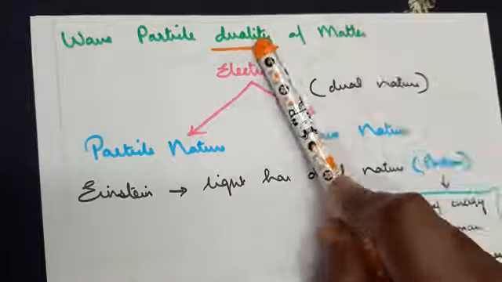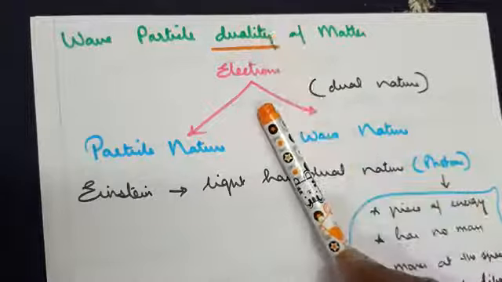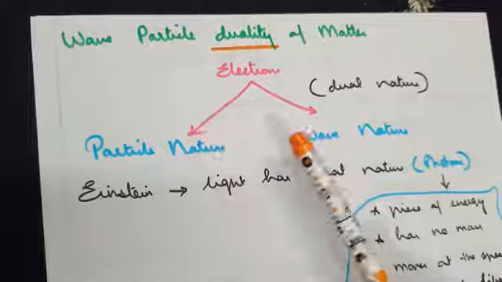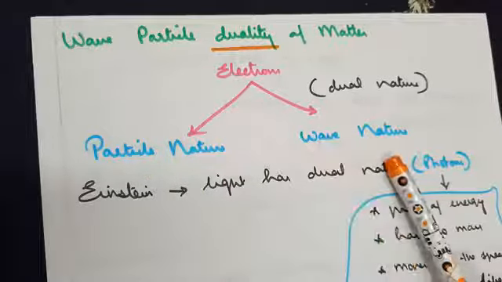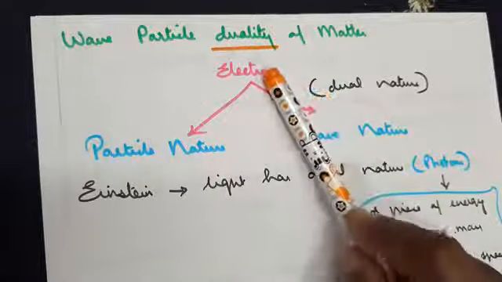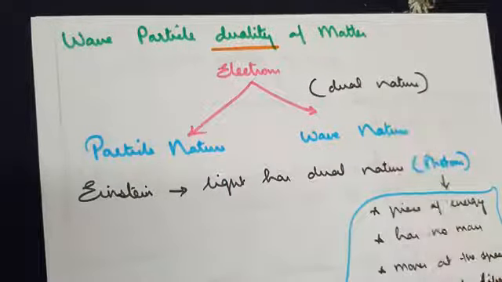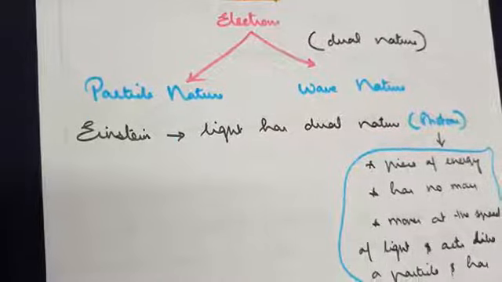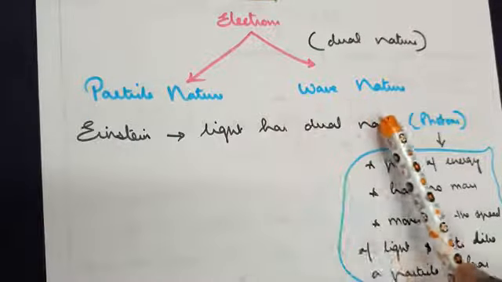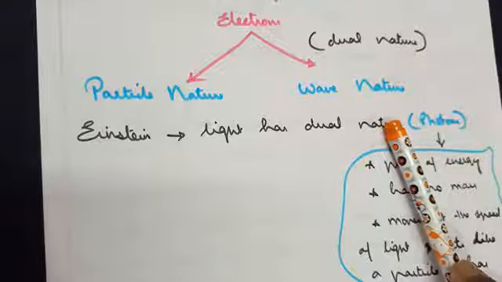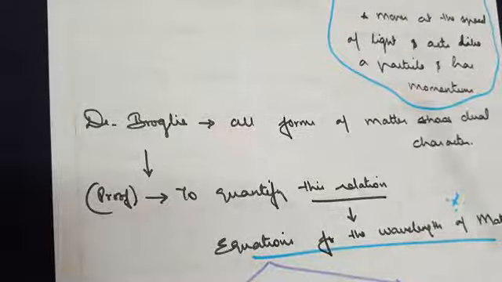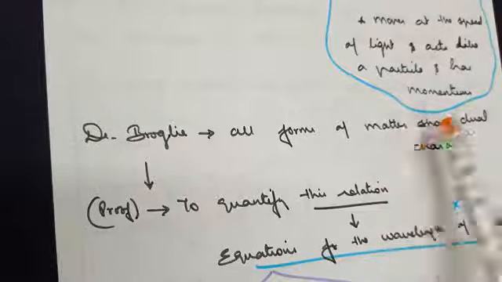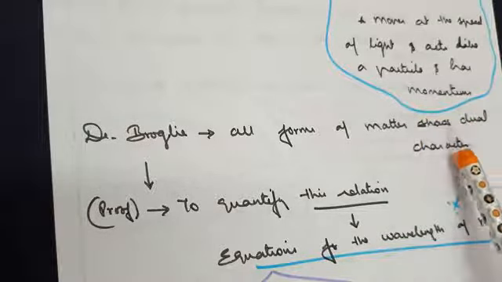Now, as you know, duality stands for two characters. Electrons have two characters: a particle character, or Bohr nature, and a wave nature. So, electron has a particle nature and a wave nature. Einstein was the first person to say that light has a dual nature. Based on that, the scientist de Broglie came forward: if light can have a dual nature, all forms of matter can also show a dual character.